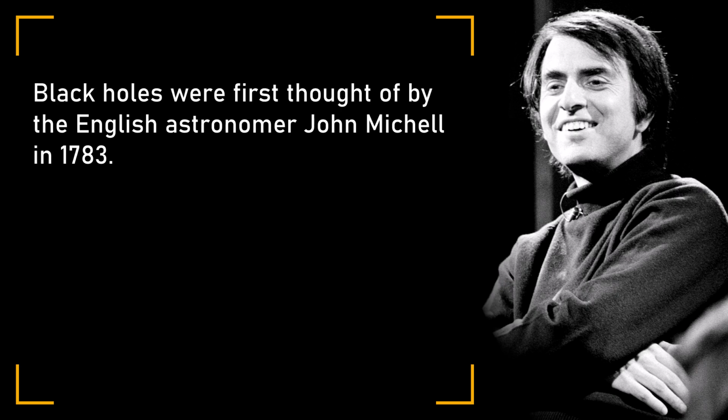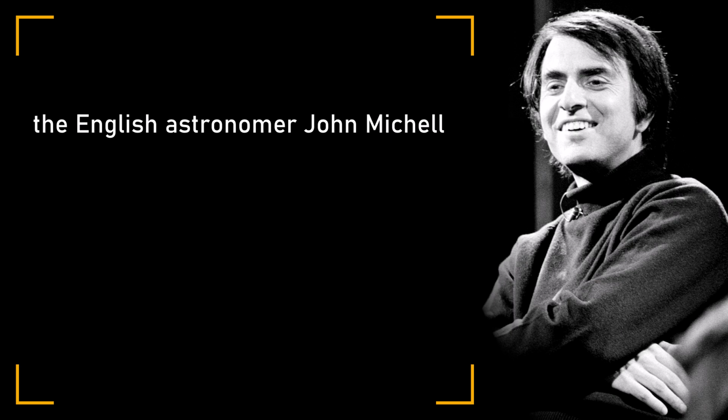Black holes were first thought of by the English astronomer John Michell in 1783. Let's isolate the two noun phrases. The first noun phrase is the English astronomer. The second is John Michell. The first noun phrase tells us a little about the topic. The person was English, and the person was an astronomer, but that's pretty general. Over the years, there have been thousands of English astronomers, so the appositive phrase limits the reference to exactly one English astronomer, the one named John Michell.